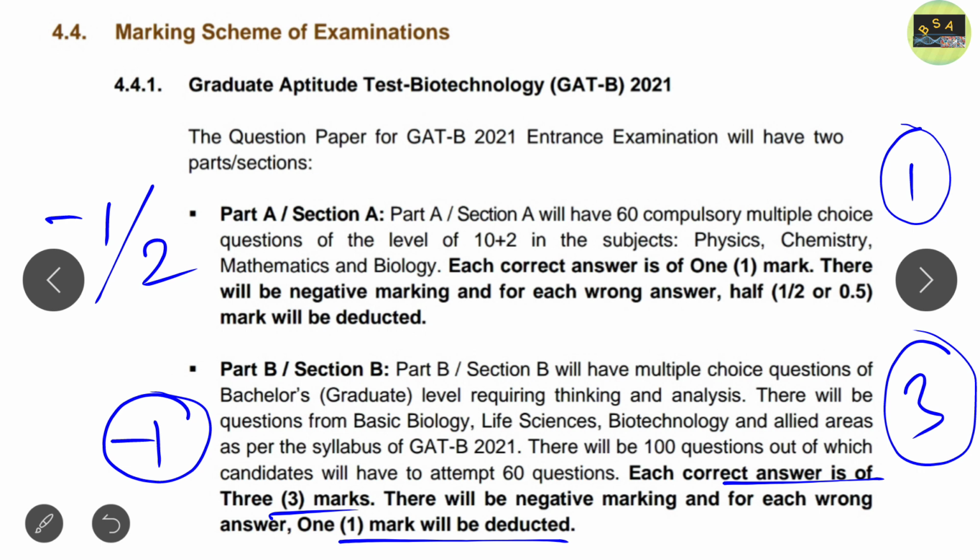While in part A, you just try to attempt. If you don't remember the math and physics questions, then just leave them, because you should focus on part B, so that you can qualify this exam easily.